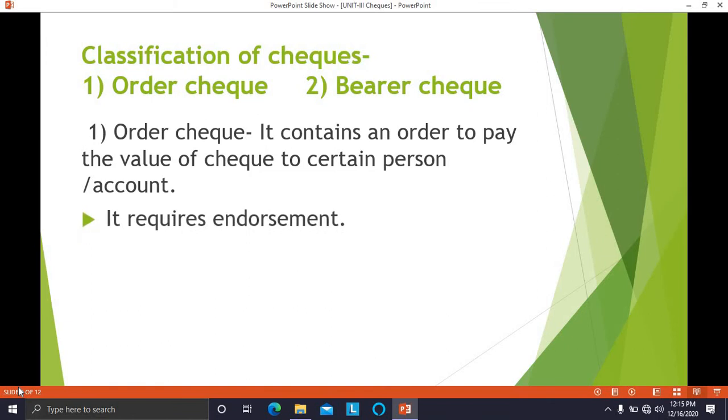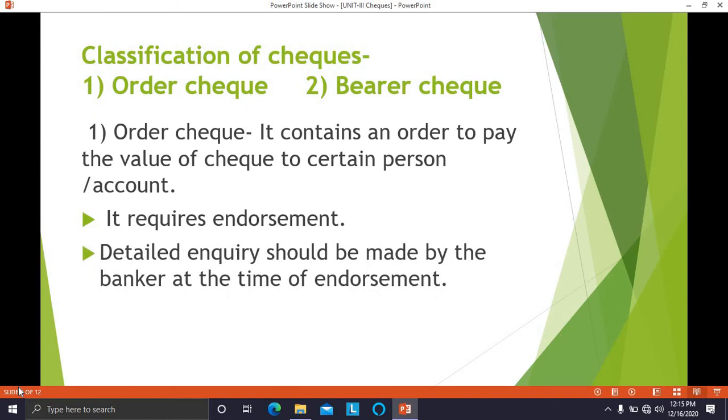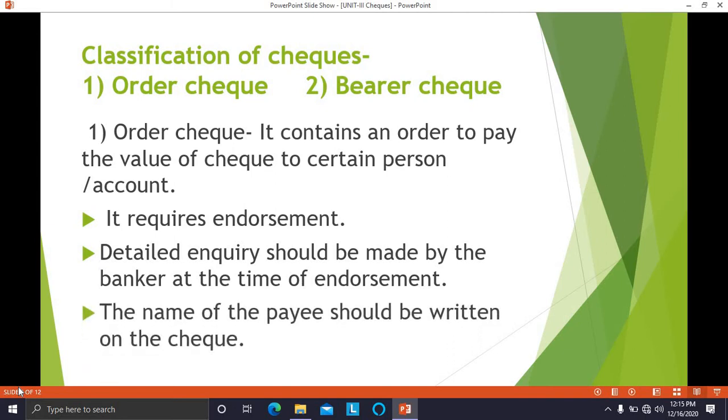Which are the requirements of order check? It requires endorsement. It has to be signed by the maker of the check or drawer of the check. Detailed inquiry should be made by the banker at the time of endorsement. So the banker has to make the detailed inquiry whether that signature is genuine or not. The name of the payee should be written on the check. Payee means the person in whose favor the check is drawn. That person's name has to be written on order check.